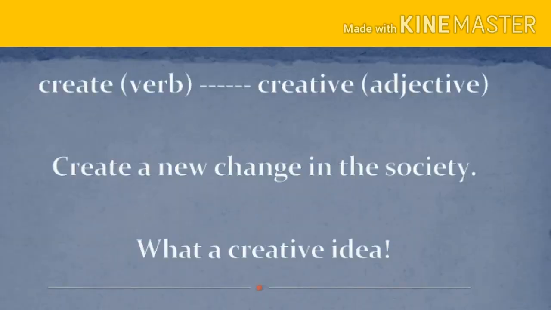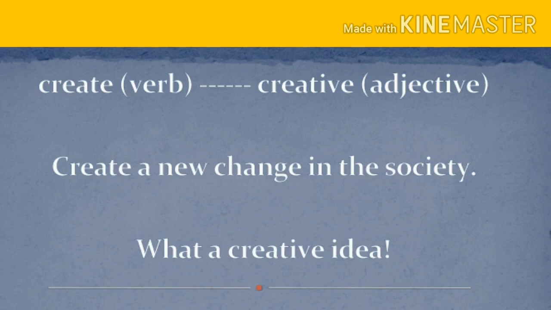Second example, create. Create is a verb. Creative is an adjective. Create a new change in the society. Here, create is a verb. Create, it makes an action. It's a verb which can make a new change in the society.